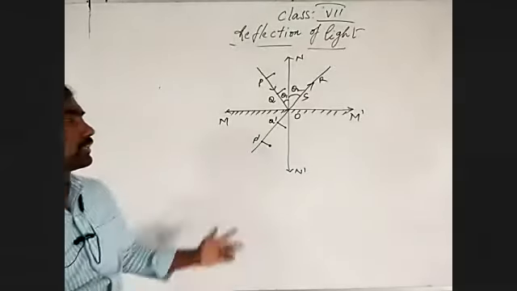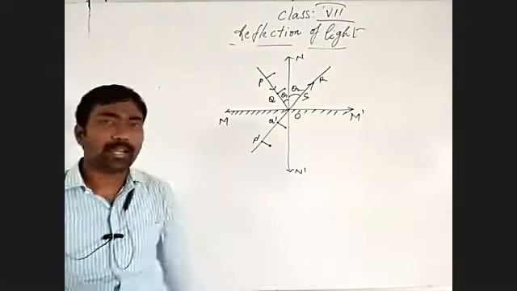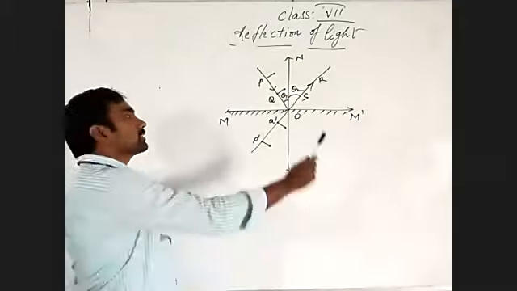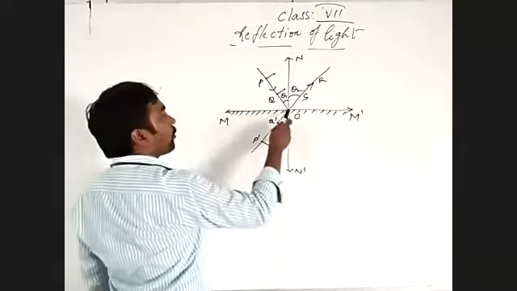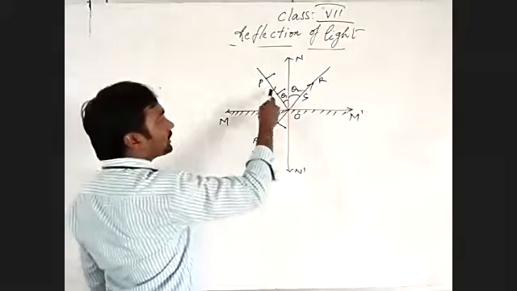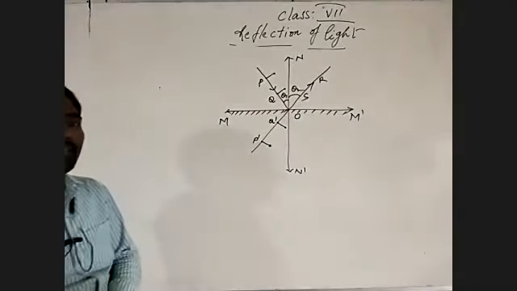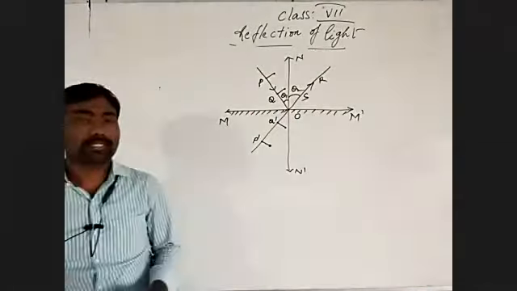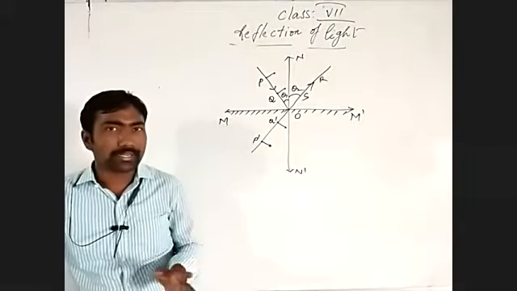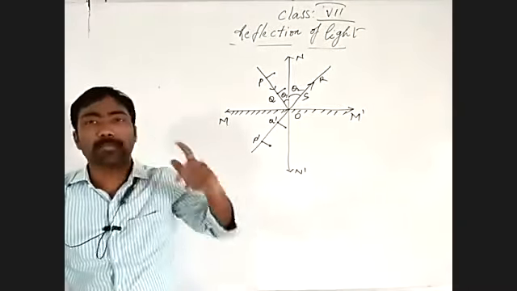That is, the incident light ray, reflected light ray, and normal light ray lie at the same point of incidence. Why is it the point of incidence? Because where the incident light ray falls on the plane surface, that incident position is called the point of incidence.